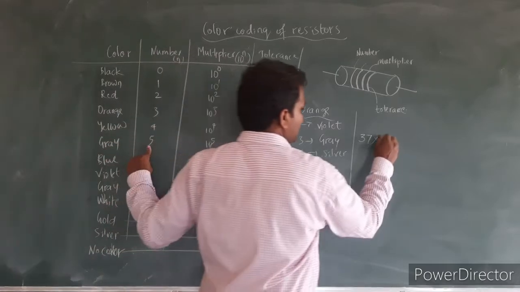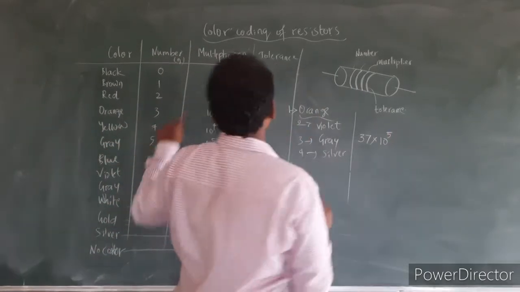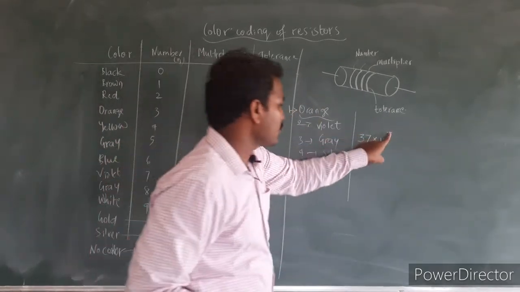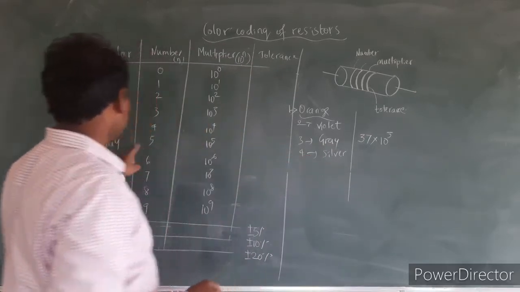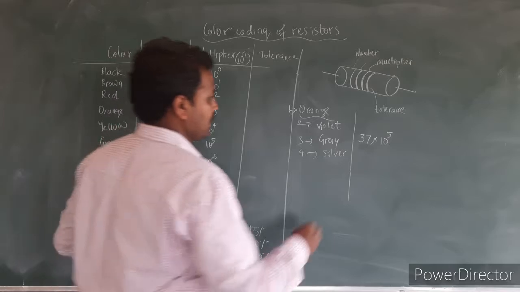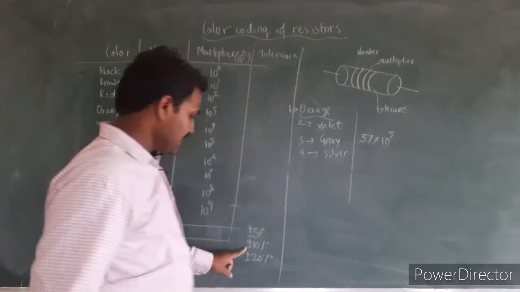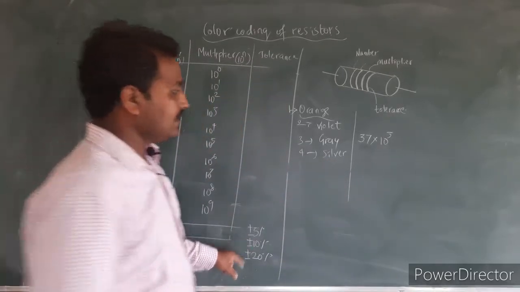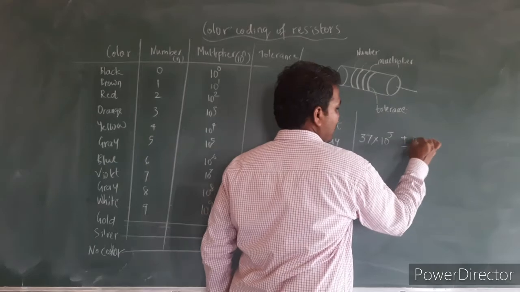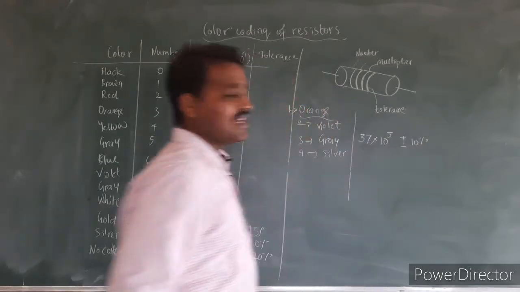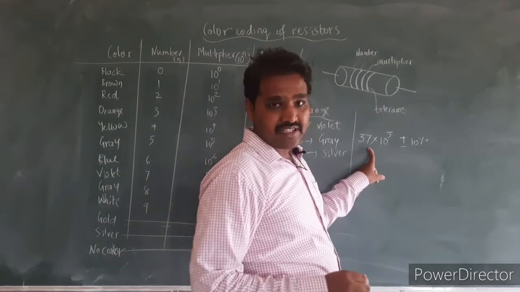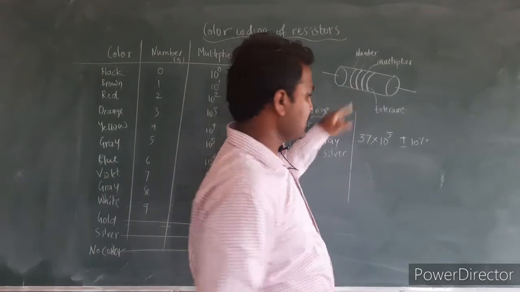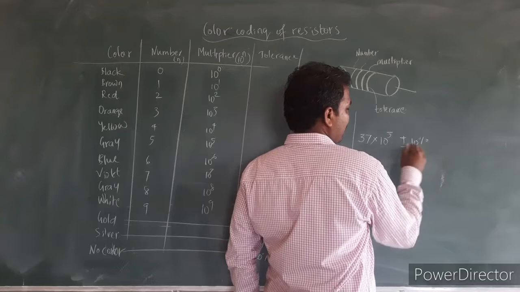So I have to write 10 to the power of 5, that is 10 to the power of n. In place of n, I have to write the number corresponding to gray, so that is 5 in this case. Then the last color indicates the tolerance. Because I have silver, I will write plus or minus 10%. So the resistance of the given resistor is 37 into 10 to the power of 5